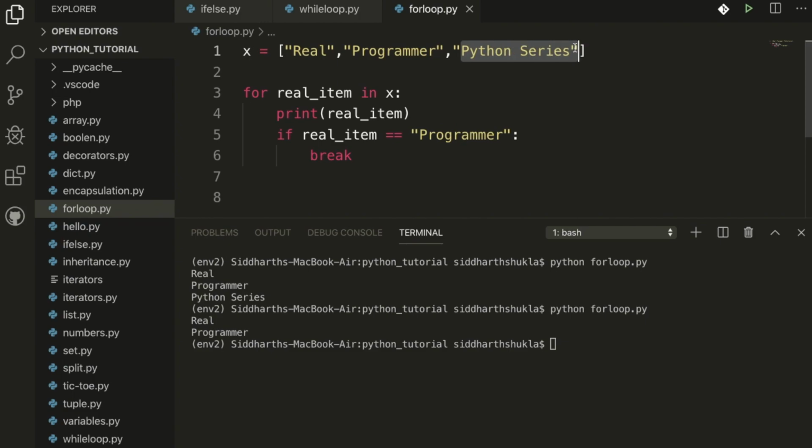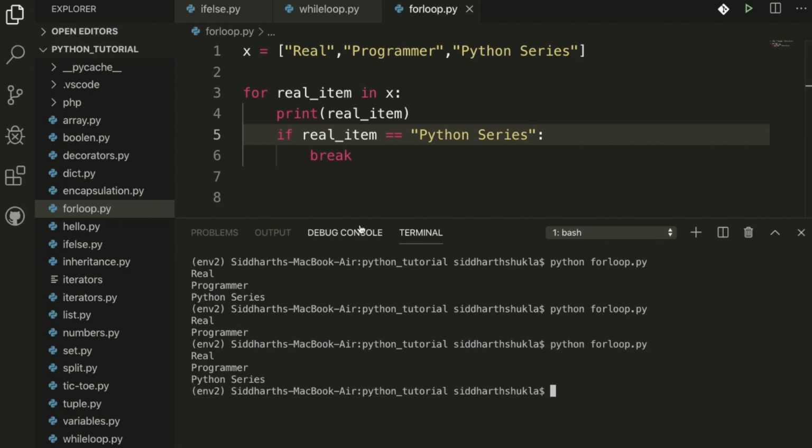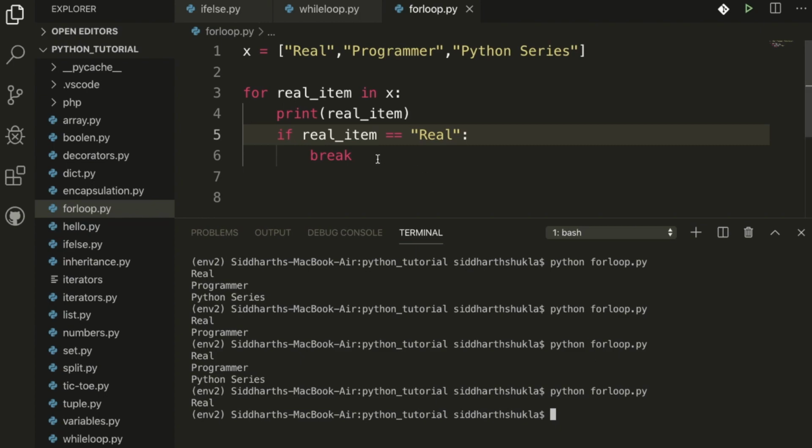Suppose I am going to use this one, now we get all the results. Suppose you want to stop after real, so you can also use this one. We get the result of real, and after that the execution automatically stops because we are breaking here. We get the result of real and we stop everything here. Hope this is clear for you.